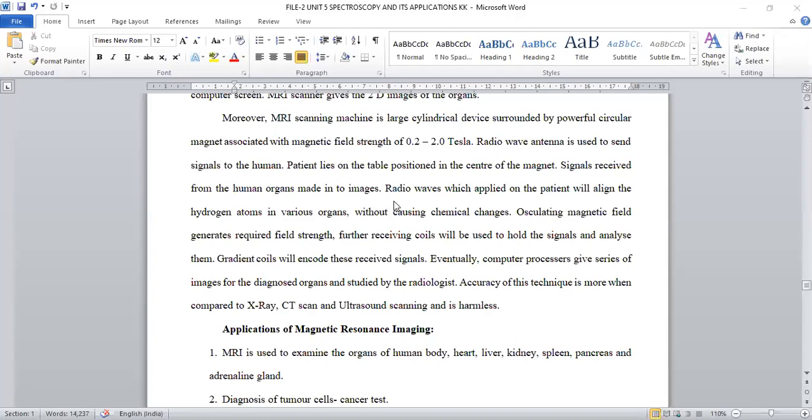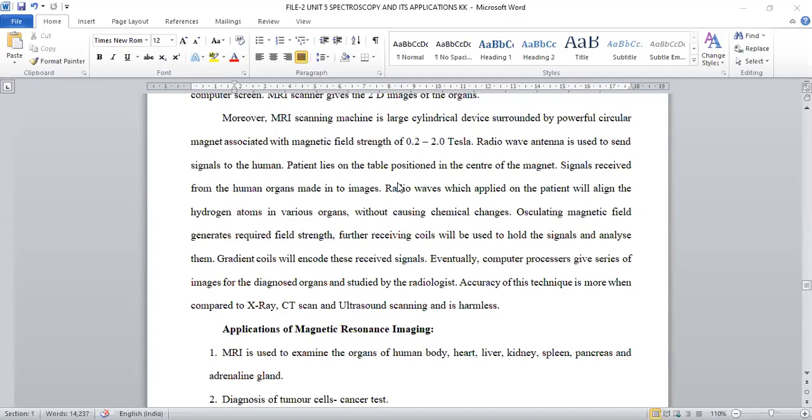Whenever MRI scanning is carried out, the patient is not allowed to carry any kind of metal devices, because we are applying a magnetic field. Attractions can be generated, and there is a fluctuation of the magnetic field we are applying, with any metal rods or metal equipment associated with that person. If any person got injured and is given assistance with a metal rod for bone strength, in that case MRI scanning is not applied.